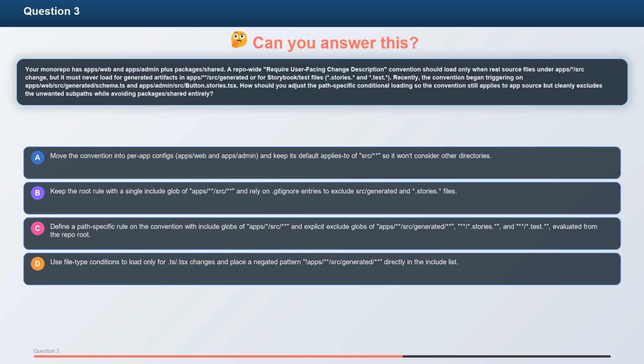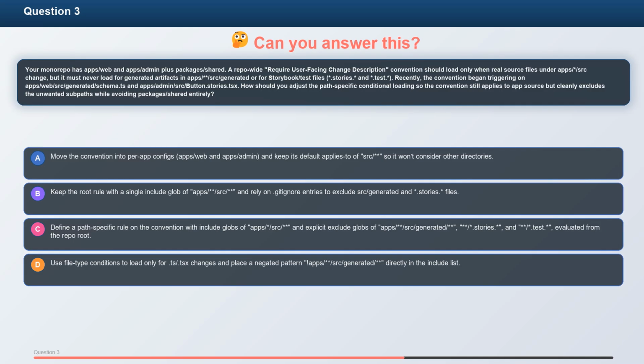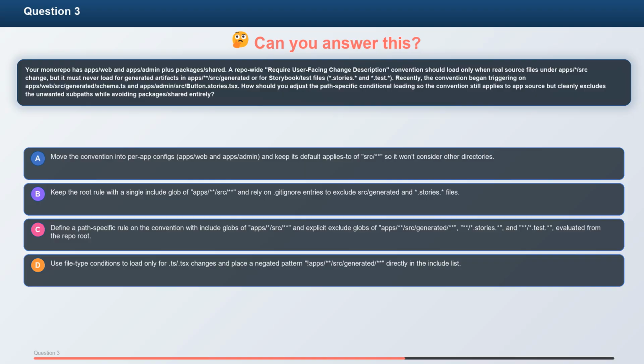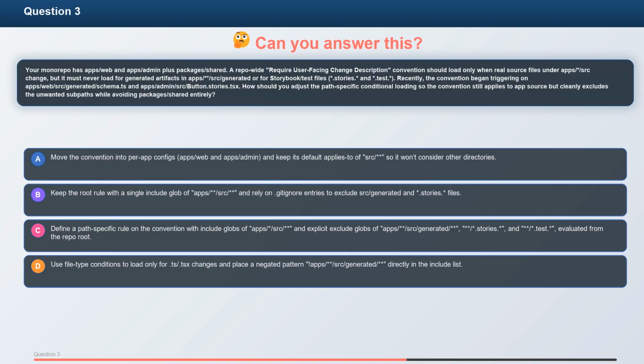Question 3. Your monorepo has apps/web and apps/admin plus packages/shared. A repo-wide "require user-facing change description" convention should load only when real source files under apps/*/src change, but it must never load for generated artifacts in apps/*/src/generated or for Storybook and test files, .stories and .test. Recently, the convention began triggering on apps/web/src/generated/schema.ts and apps/admin/src/Button.stories.tsx.